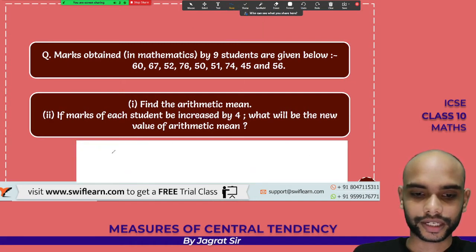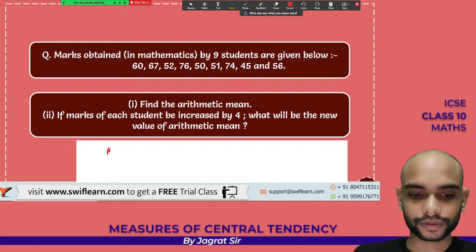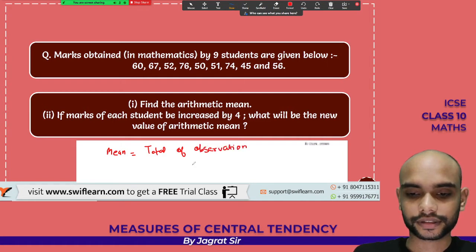Okay, so let me give you the hint. The formula for the mean is total of observations divided by number of observations. This was the data, right? This is the value for the mean.